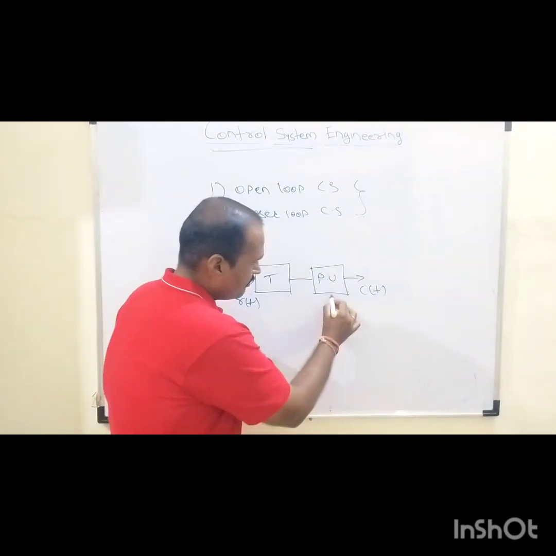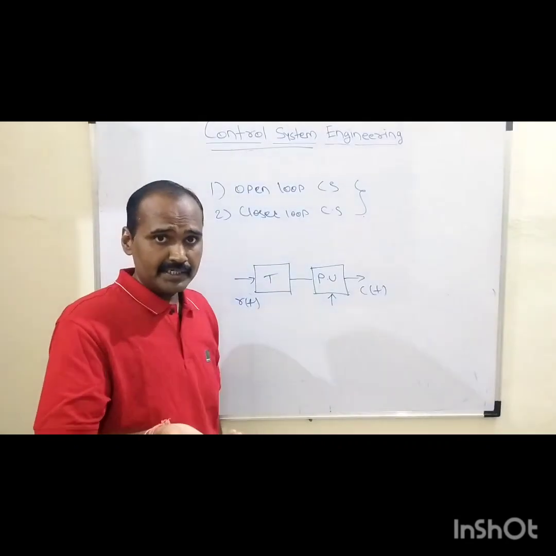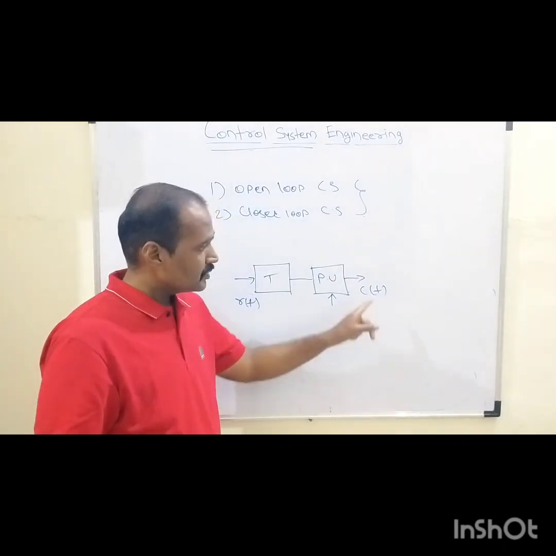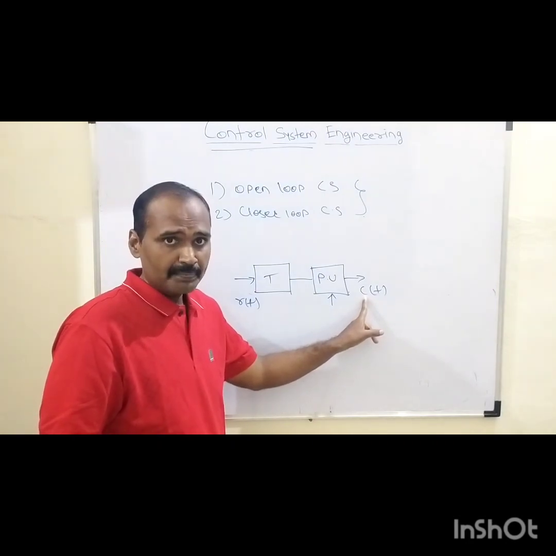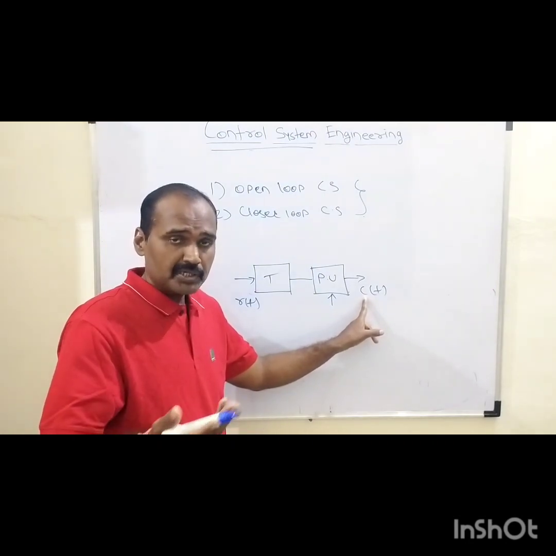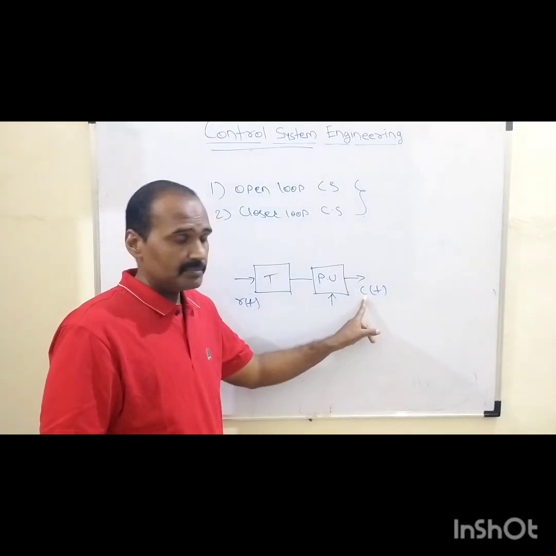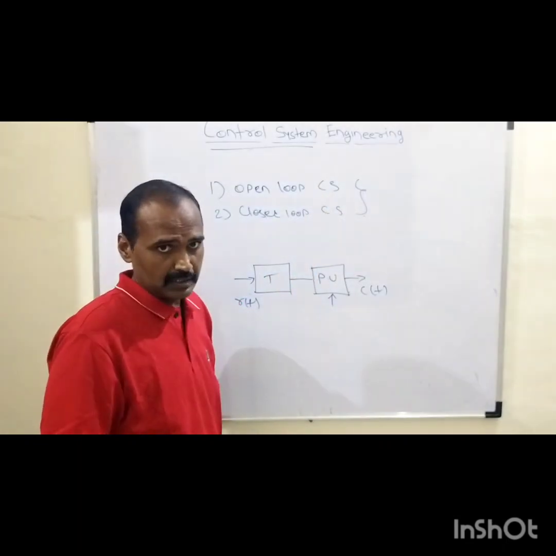So what is the control action? The control action is the desired or actual quantity which will turn on the system to produce a certain output. Based upon this quantity, the system is classified as an open loop control system or a closed loop control system.